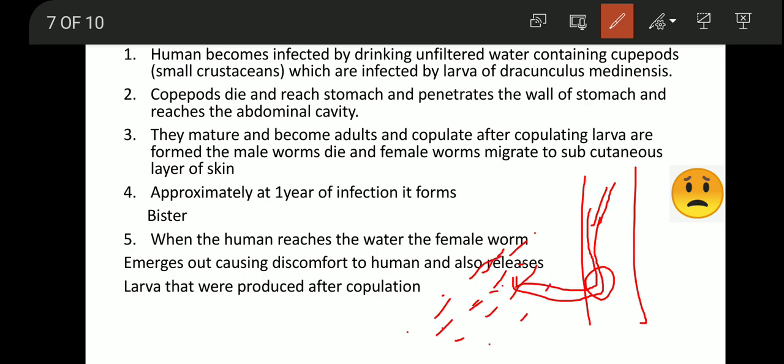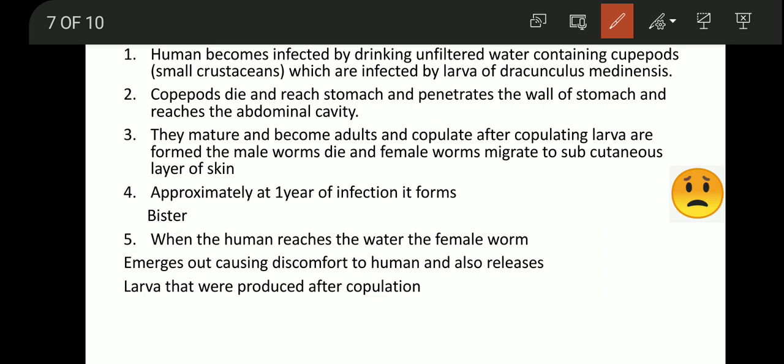Okay, from the skin it will come out from this blister. Blister is nothing but a hole. So when the human reaches the water, the female worms along with the larva will be discharged into the water.